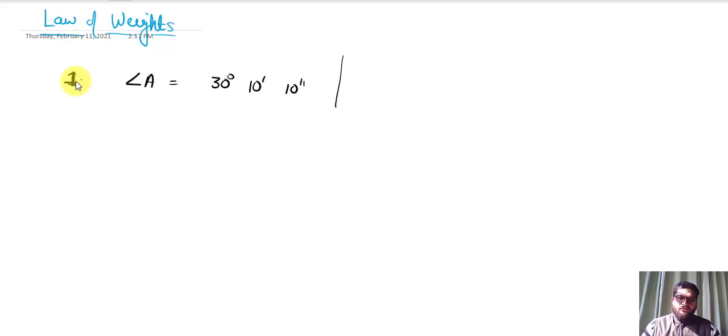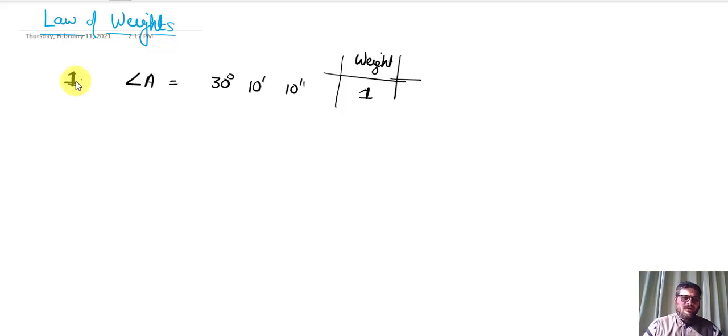This value is taken by only a single measurement. So I can say that the weight of that particular angle in this case is 1, because it is taken only a single time.